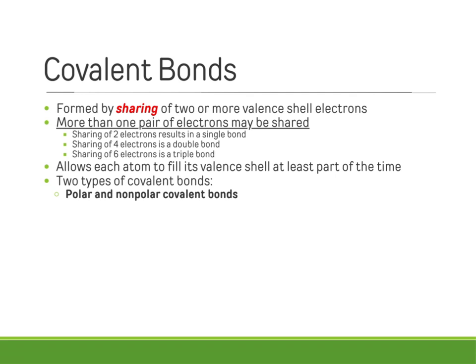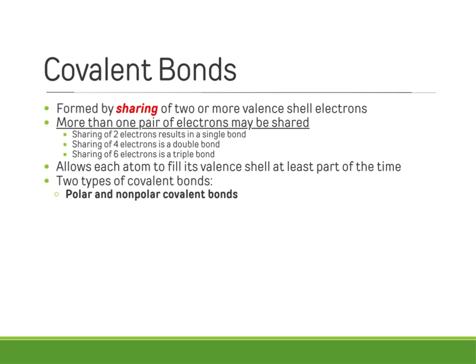All right, we're also going to move on to covalent bonds. They don't transfer electrons, they share them. And when you're sharing a pair of electrons, they get to count for both atoms. You can share 2 electrons, which results in a single bond, 4, which results in a double bond, and 6, which results in a triple bond. And this is going to allow atoms to very strongly bond together, but it also allows them to fill their valence shell at least part of the time.